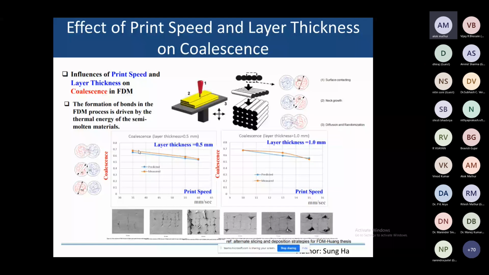So we have an almost straight line. With slight variation in the speed, we have less variation and a decrease in the coefficient. It means we have less time in between the layers. This time also affects the coefficients of the polymers. Another example is a layer thickness of 1 mm. You can see there is slight variation between the predicted models and the measured models. Here is a graph of this.